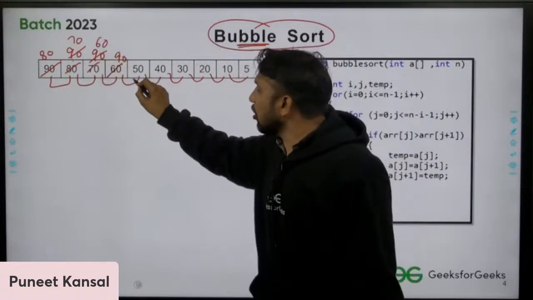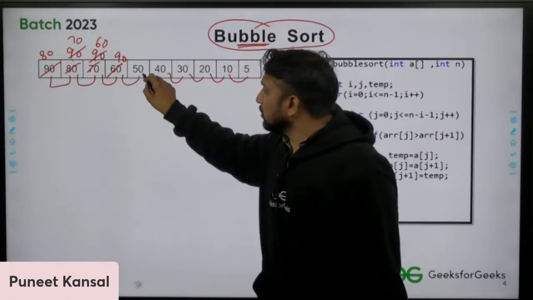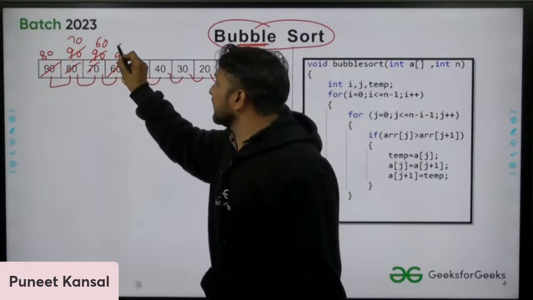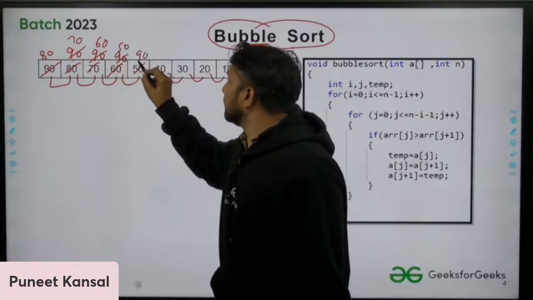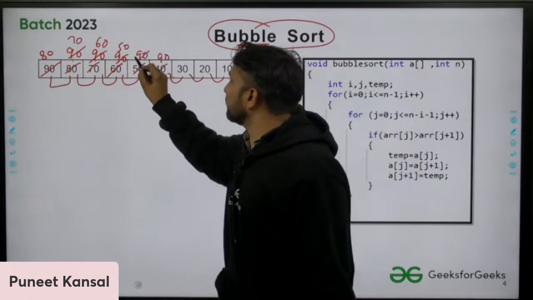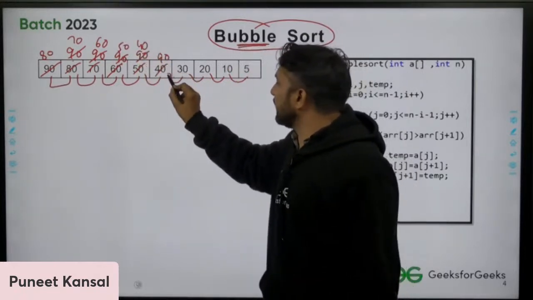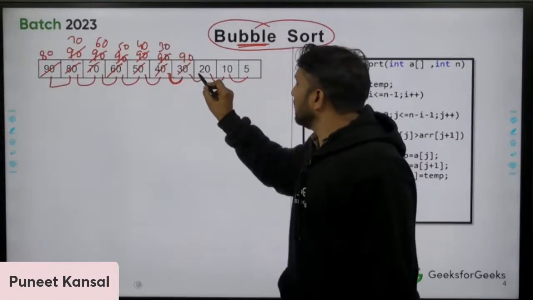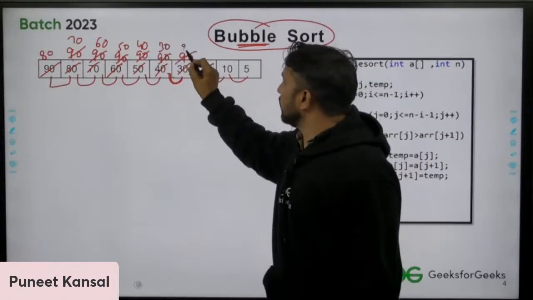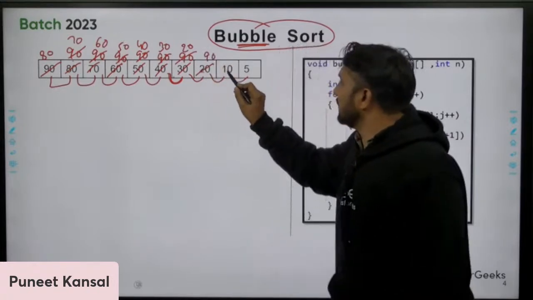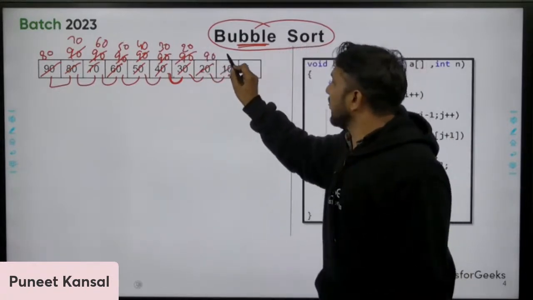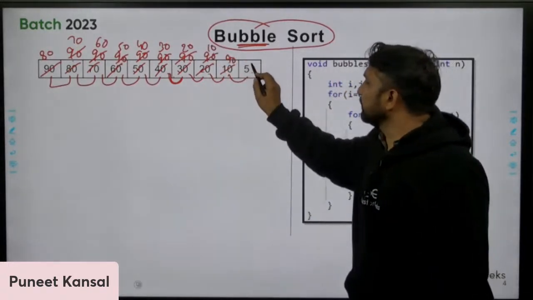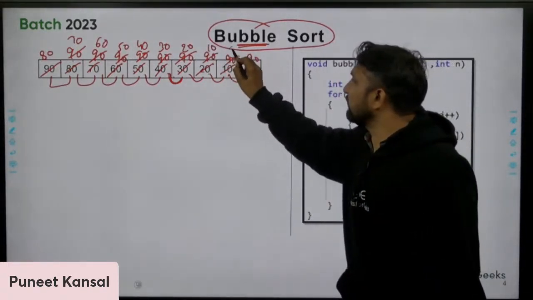I'm comparing all the nearby elements. Okay, so here 50 will come here, 90 will come here, 90 will come here, 40 will come here. So I'm comparing again these two elements. 90 will come here, 30 will come here. Comparing this and this, 20 will come here, 90 will come here. This and this, 90 will come here, 10 will come here. Now 5 and 90, 90 will come here, 5 will come here.